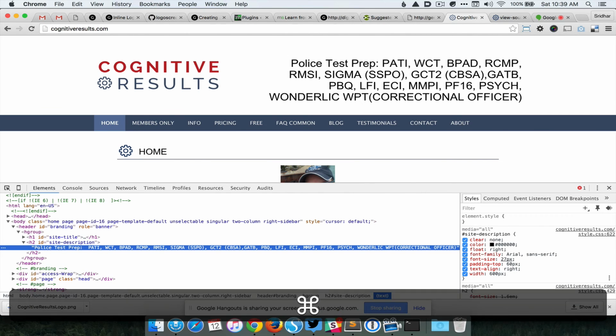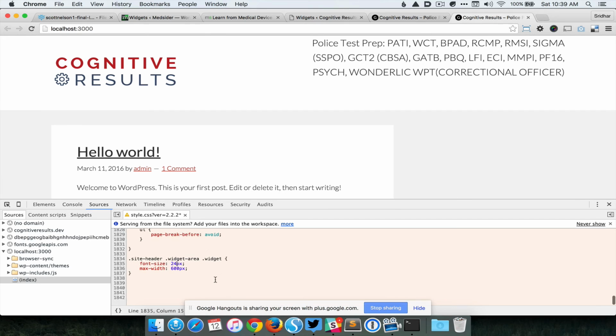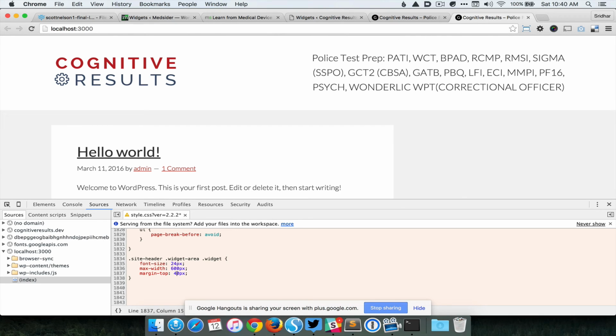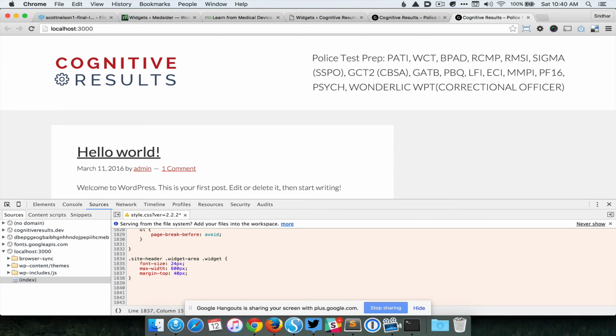And yeah, it is right aligned. Yep. I think that looks good enough.